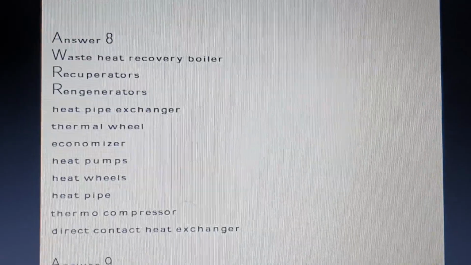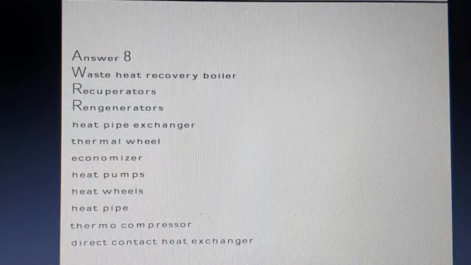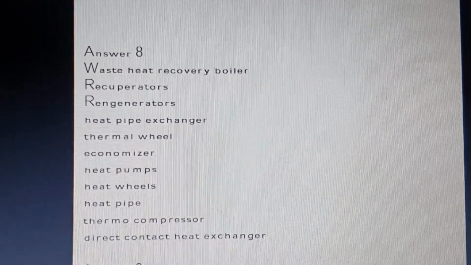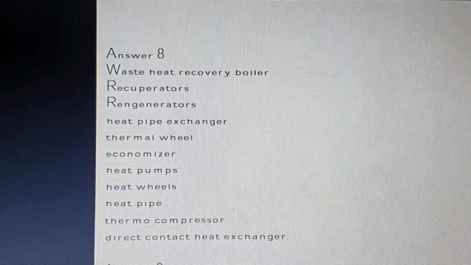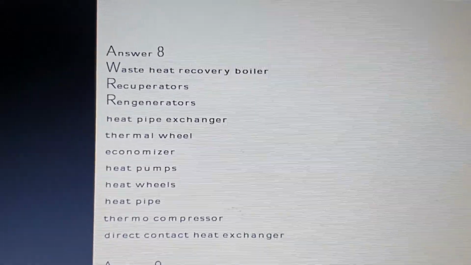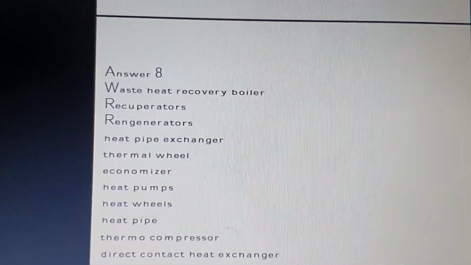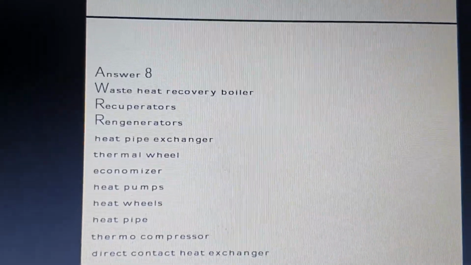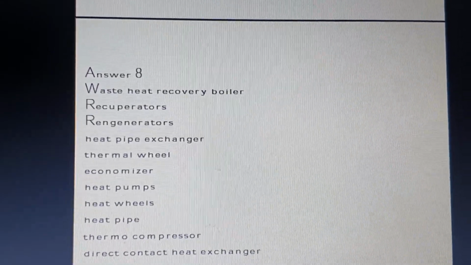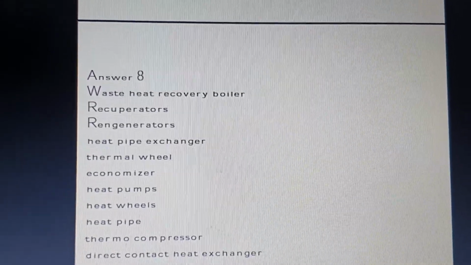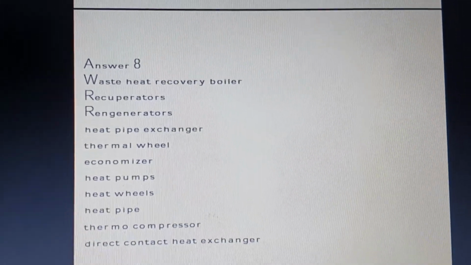Eighth question in your previous paper is to list out the various types of waste heat recovery devices. Here you can see the list of the different types: waste heat recovery boiler, recuperator, regenerator, heat pipe exchanger, thermal wheel, economizer, heat pumps, heat wheels, heat pipe, thermocompressor, and direct contact heat exchanger. It is not necessary to remember all 10 points. At least you need to write about 6 waste heat recovery devices if you get this question